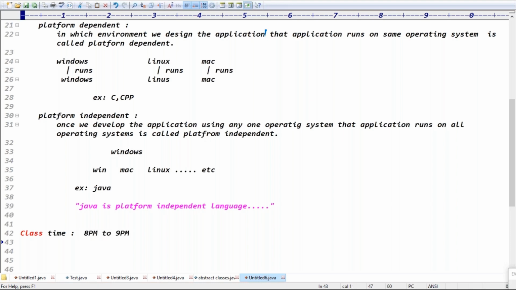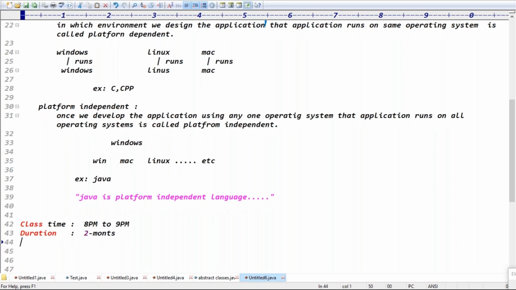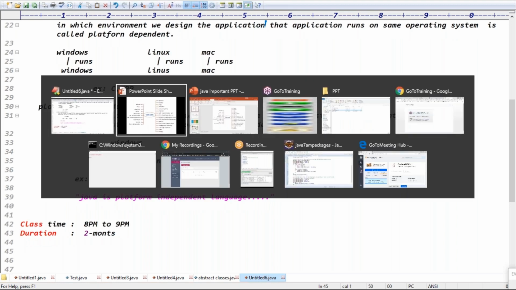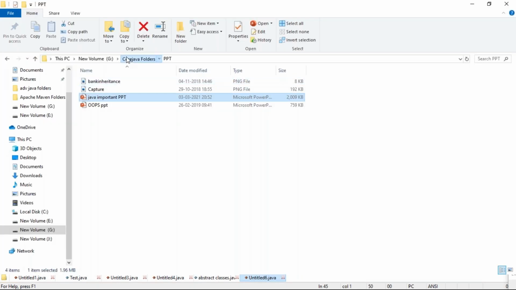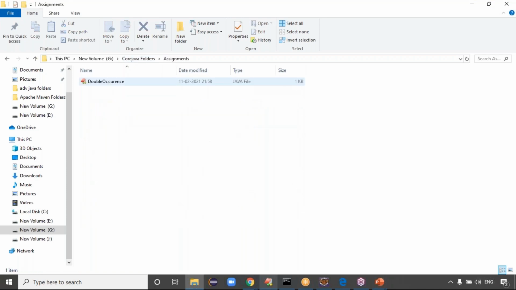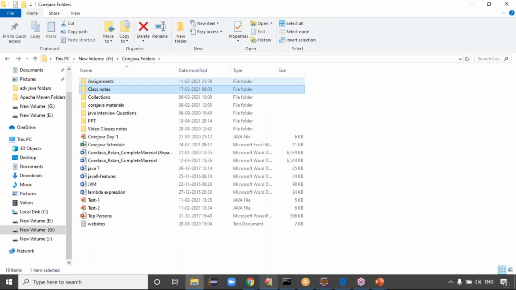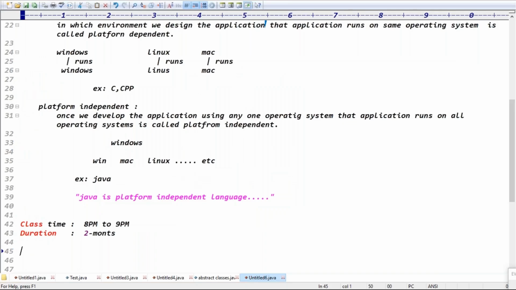The class timing, guys, and the duration of this course. The duration of this course is exactly 2 months. Yeah, exactly 2 months it will take, guys. And if you see my materials, I have some PPT documents. I have the assignments, these are the assignments tab, guys, and the class notes and collections PPTs. These are the materials. Definitely, once the formalities are completed, I will share the material with you. I will share the complete PDF docs with your mail ID.